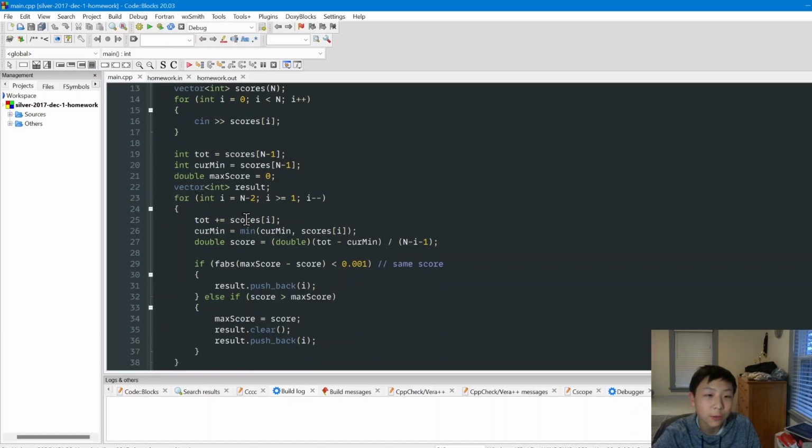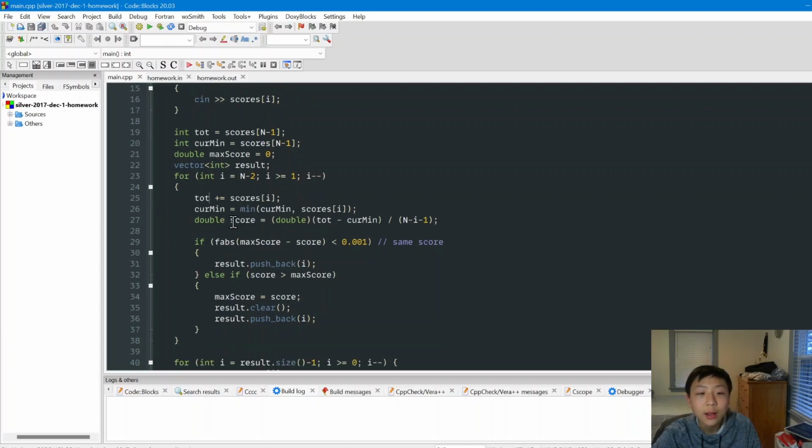Now we're going to cycle, and each time we cycle, all we do is add the current score to the total, and we check if the score is smaller than the minimum. If it is, then replace the minimum with that score. Okay, now we're going to actually calculate the score. And to calculate the score, as I said before, we subtract the minimum from the total, then we divide everything by the amount of elements we have.